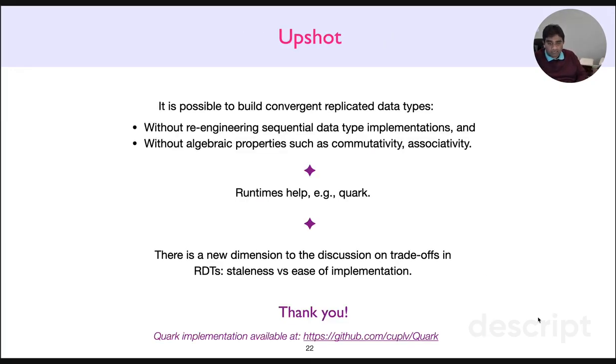That concludes our discussion on Quark. So what's the upshot? The upshot is that it's now possible to build convergent replicated data types without re-engineering sequential data type implementations and without proving algebraic properties such as commutativity and associativity, right? We hope this would make RDTs more accessible, closer to regular application developers.